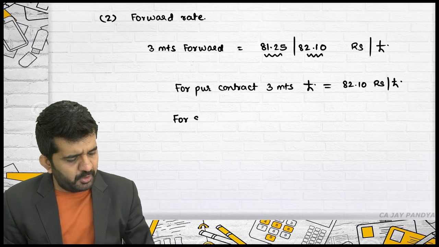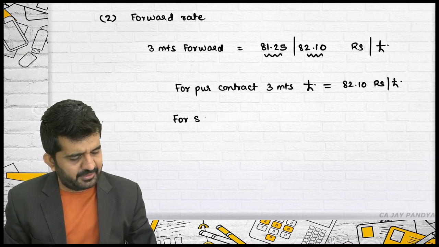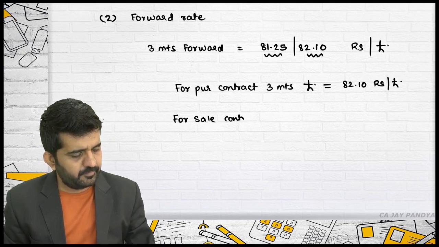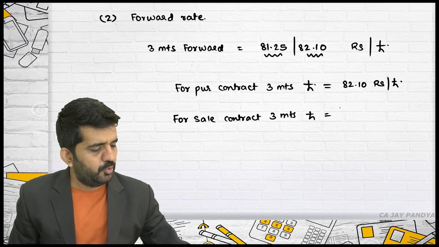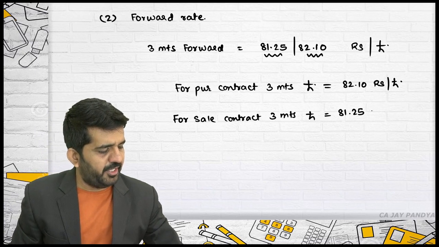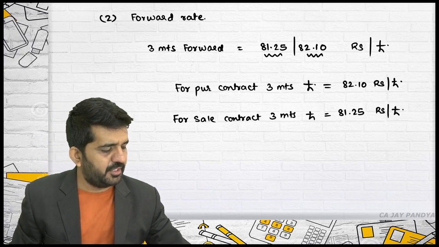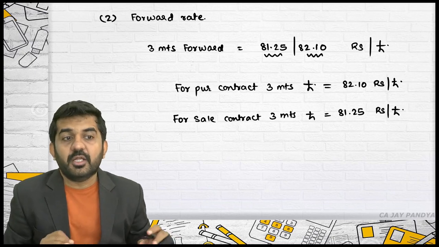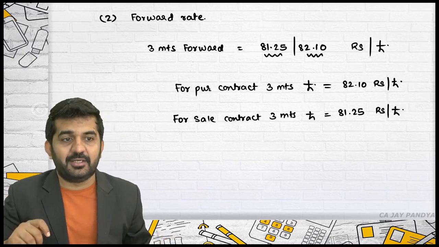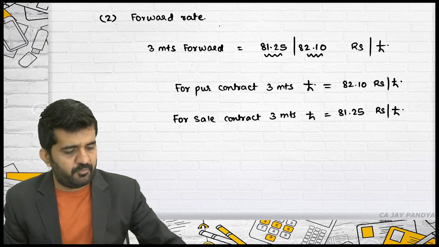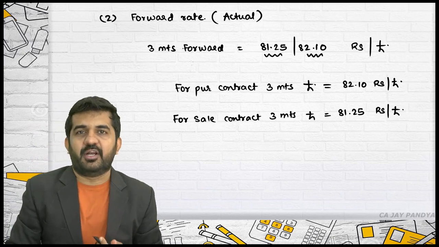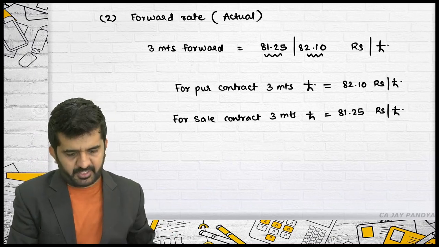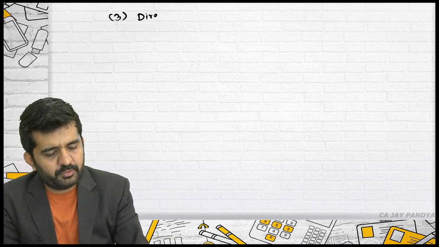Also, if you want to enter into a forward sale contract of 3 months for a pound, you can enter it at 81.25 rupees per pound. Is it alright? So these are forward rates. These are actual forward rates. I should write down, this is actual forward rates, and this is just understanding of actual forward rates. Third concept was direct and indirect quote.